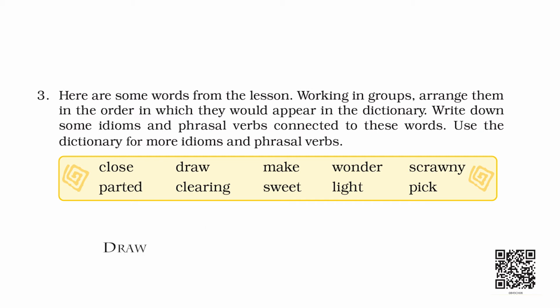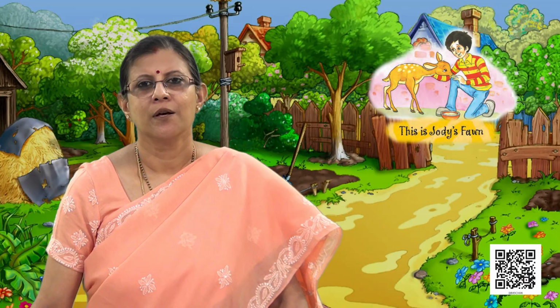Can we try also with the word draw? We have one in the text. Can you recollect that? Yes, draw out. We can have many more phrasal verbs with the word draw. Try them out later. Let's try one more. Make. Yes, make up is one. Try the rest later. You can work with the rest of the words and the phrasal verbs and idioms. You can take the help of the dictionary. Good. Let us now go to the next section, speaking.